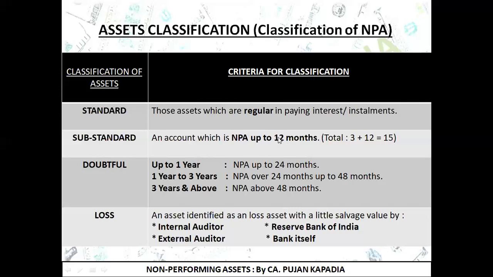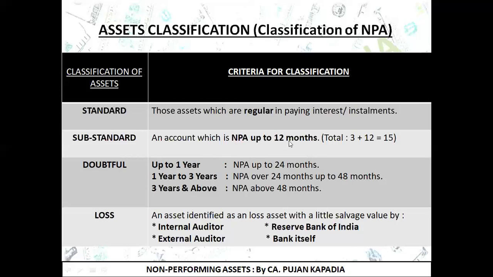Now, if even after considering my account as an NPA, 12 months have passed and my customer is still not repaying, then I can say that from these 12 months up to 24 months, that account will be classified as doubtful up to 1 year. I hope I'm clear with this. So what we have learned: first of all, if my account is overdue for 3 months, it is NPA. Once I have considered it as an NPA, I am going to wait up to 12 months.